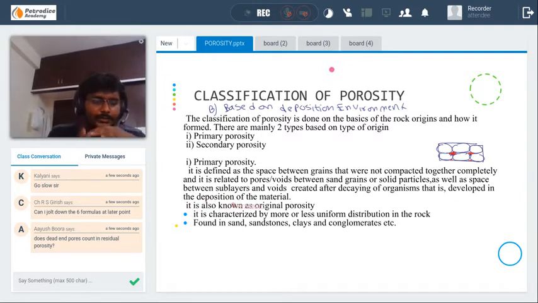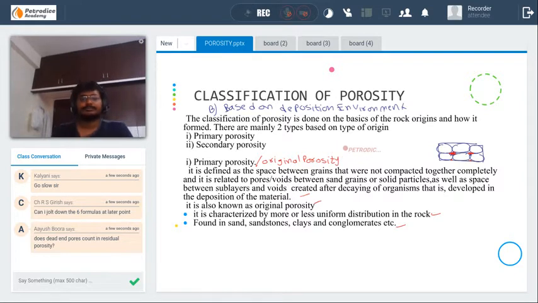And these types of pore spaces are generally found in sands, sandstones, clays, and conglomerates. It is also known as original porosity. Okay, I think you have noted this one, and if you have any doubts, you can ask me.